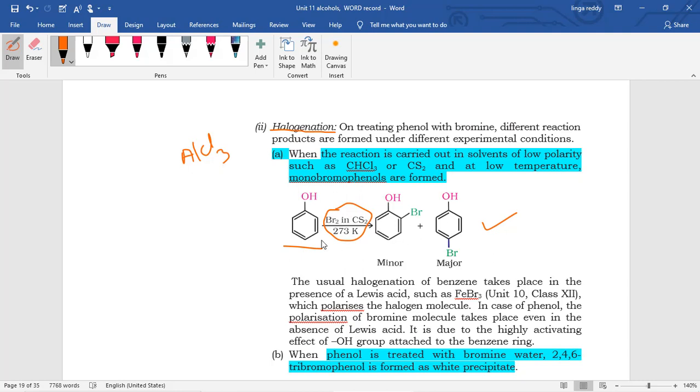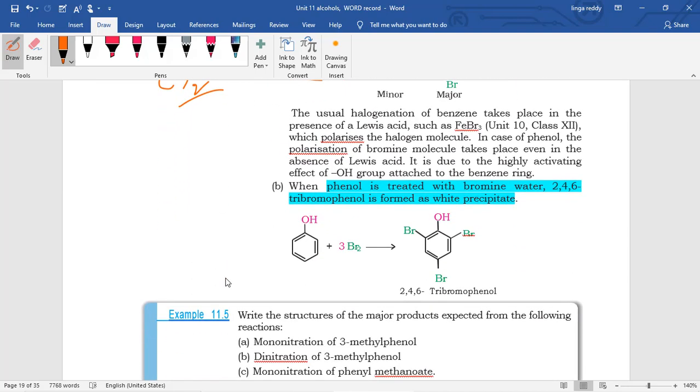Here CS2 is a non-polar, non-aqueous solvent, instead of water. If you take water, then obviously a larger number of halogens attack the benzene, forming 2,4,6-tribromophenol.